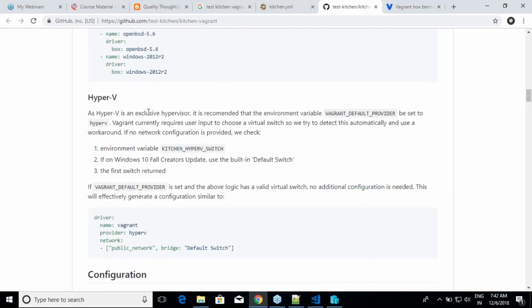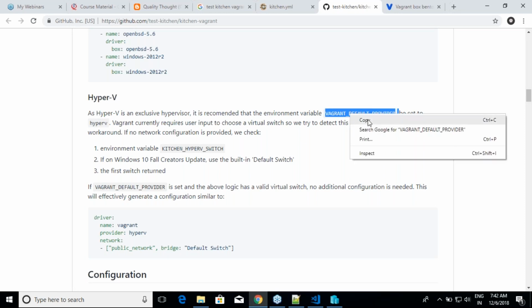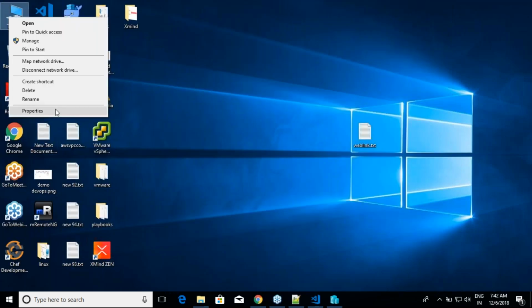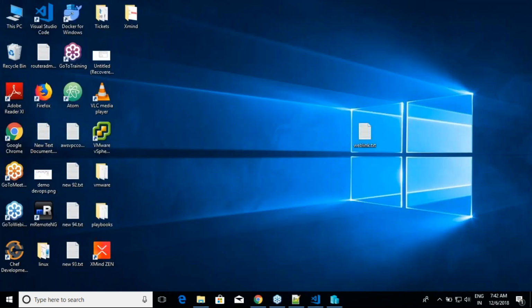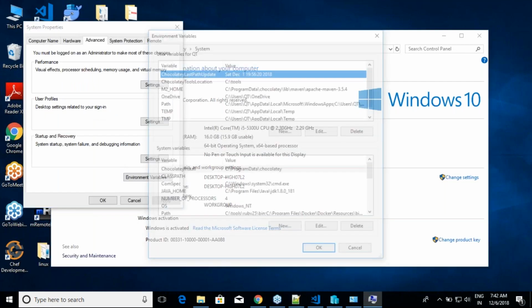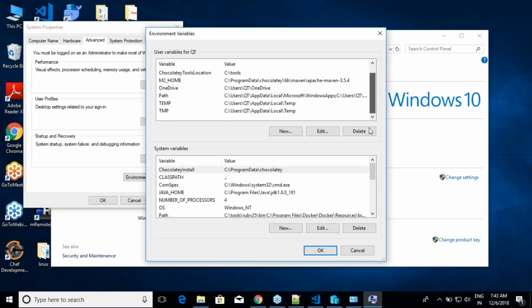Hyper-V is an exclusive hypervisor, and it is recommended that you have the Vagrant default provider set to Hyper-V. Okay, so how can I set these environmental variables? One is I can use PowerShell. The other one is, I right click on this, and I would say properties, advanced system settings, environmental variables. Okay. Do I need to create?